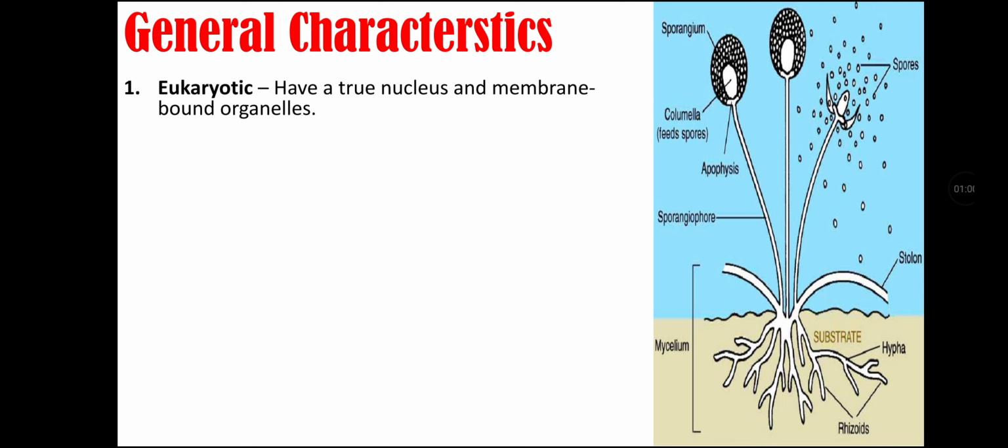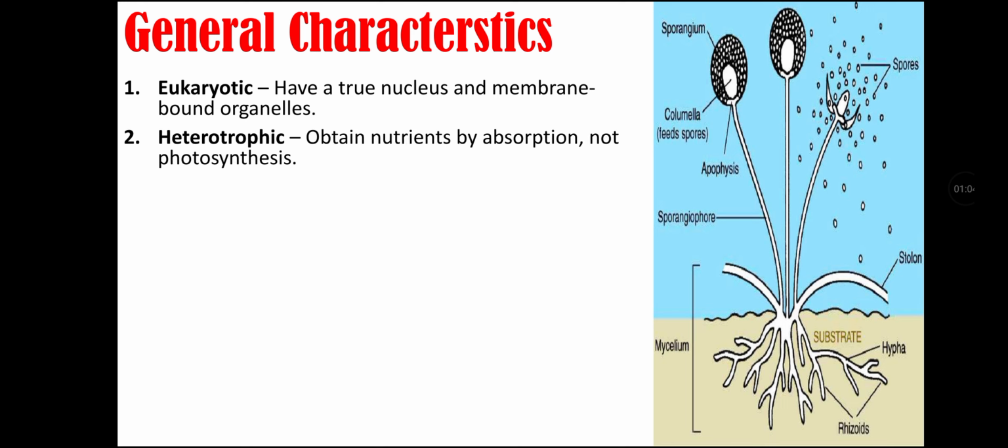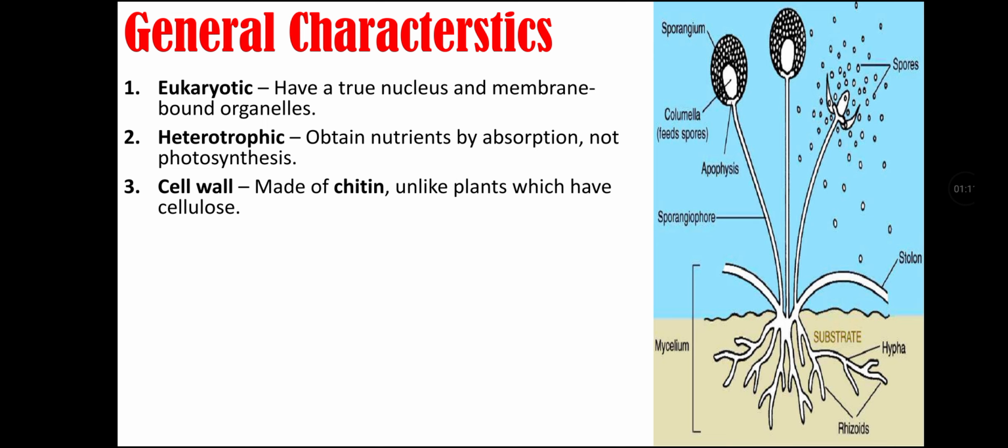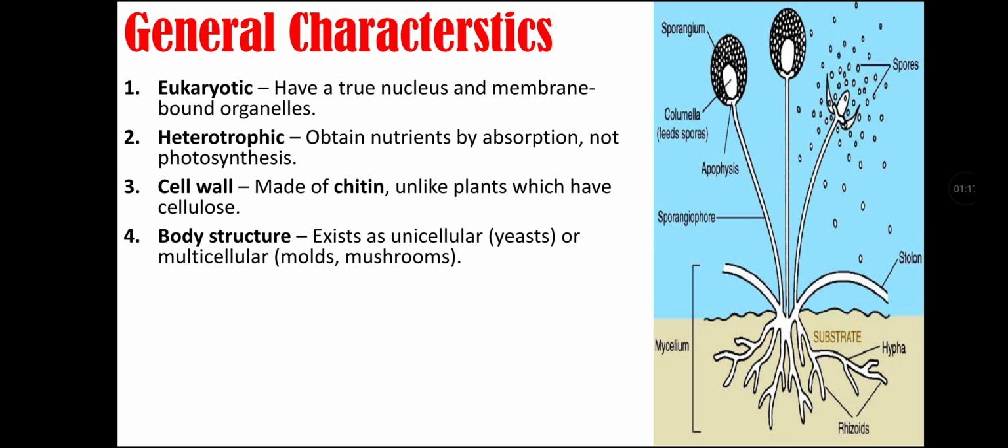General characteristics of fungi. They are eukaryotic as they have a true nucleus and membrane-bound organelles. They are heterotrophic as they obtain nutrients by absorption and not photosynthesis. They have a cell wall that is made up of chitin, unlike plants, which is composed of cellulose. Fourth characteristic is their body structure, as they exist as unicellular organisms like yeast or they may exist as multicellular organisms like molds or mushrooms.